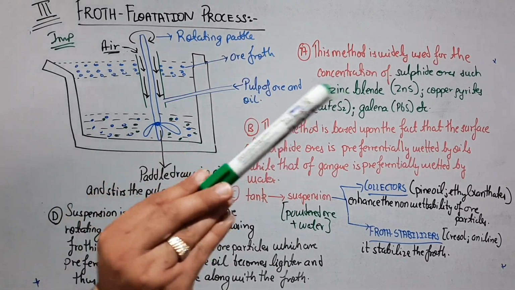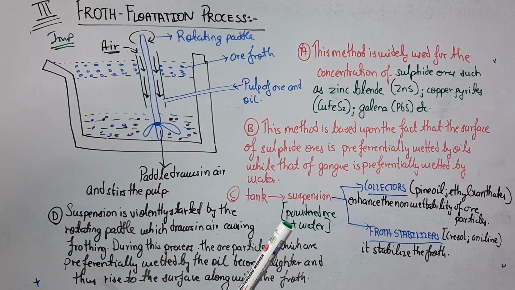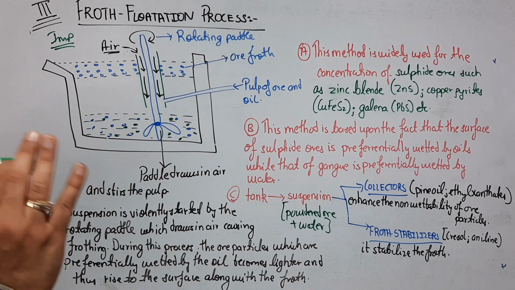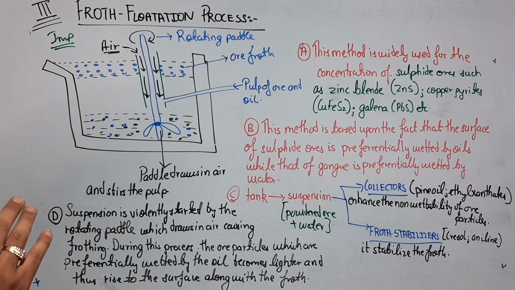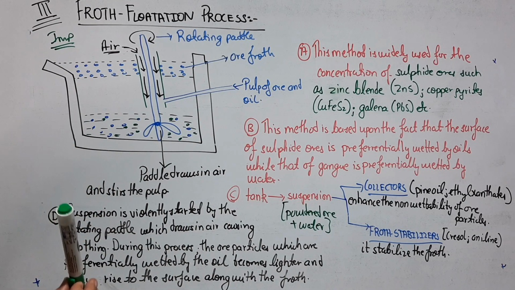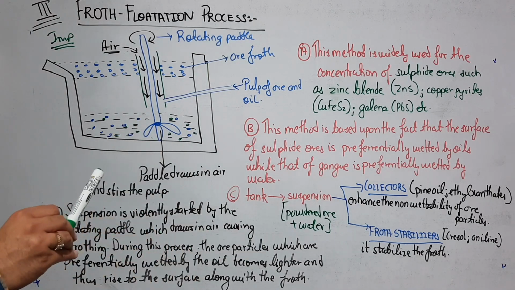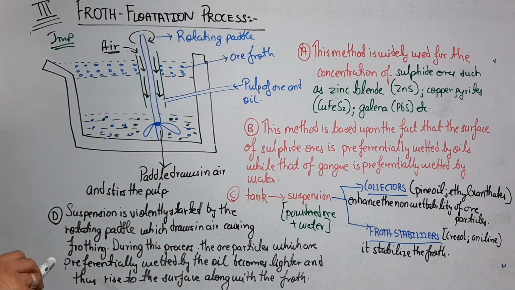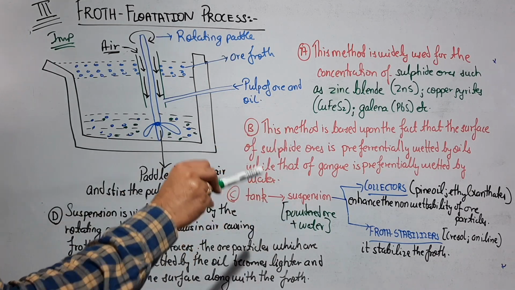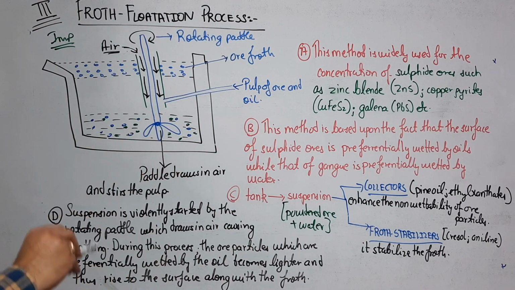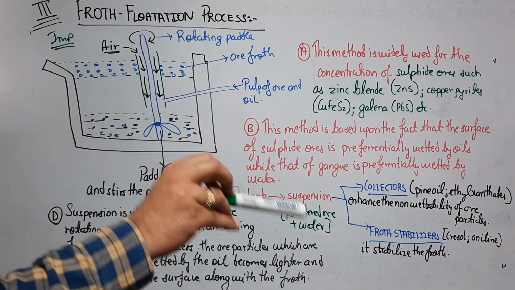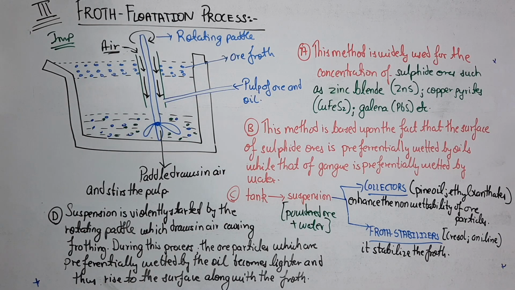Look, you are taking two things: one is the sulfide ore and one is the gangue particles. You should make sure that the sulfide ore shows wettability with oils, but it should not show wettability with water. So what are the collectors doing? Like pine oil, they are enhancing the non-wettability of the ore particles with water.